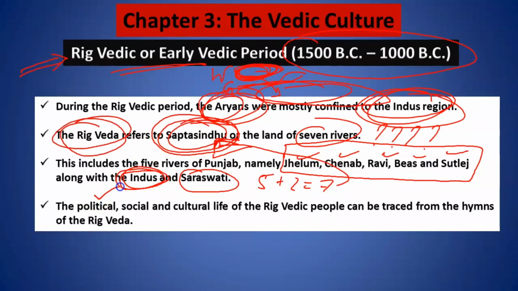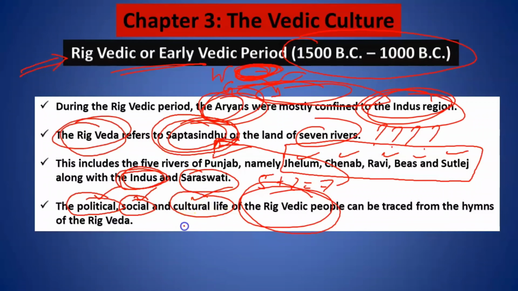Now, one by one, let us understand what was their political organization, what was their social life, what was their cultural life of the Rig Vedic period. Sir, you are saying that you are going to tell us about the political life, social life, and cultural life. How do you know about it? I know about it from the hymns of the Rig Veda.